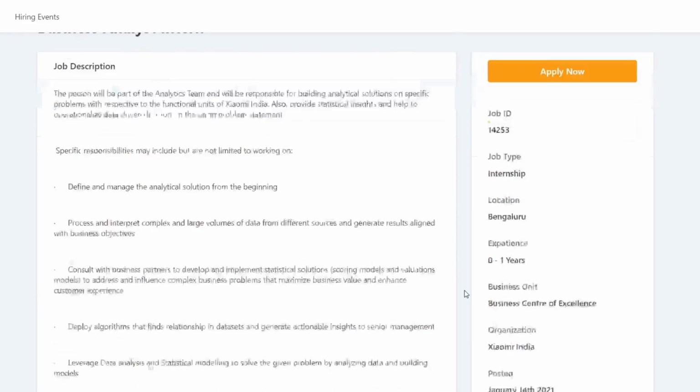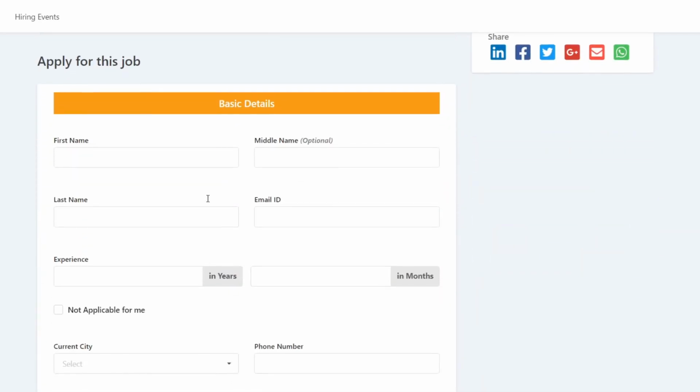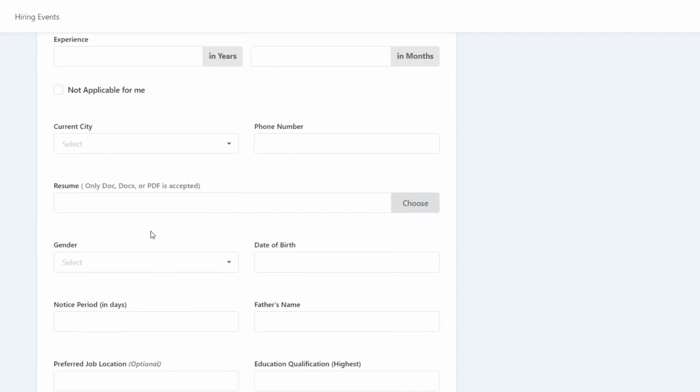To fill this form, you simply need to go down and enter your first name, middle name, last name, email ID, and what is your experience. If you don't have experience, then you can enter here 0 as you are a fresher, and your phone number, resume, gender, date of birth, and in notice period, it is the period in which in how many days you can join the company if you get selected. Like if you can join the company within 7 days, then you can enter here 7 days.